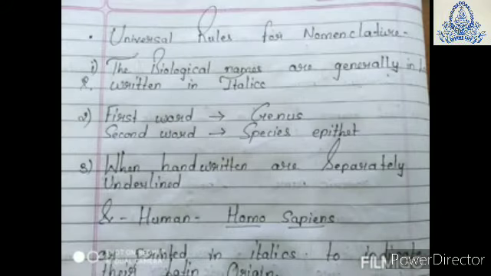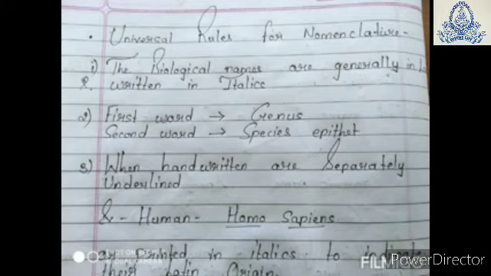Let us start with the universal rules of nomenclature. Here, the biological names which we provide to organisms are generally in Latin. But when you are writing them, they are always written in italics. It means the names given to organisms are in Latin, but when writing, they are in italics.